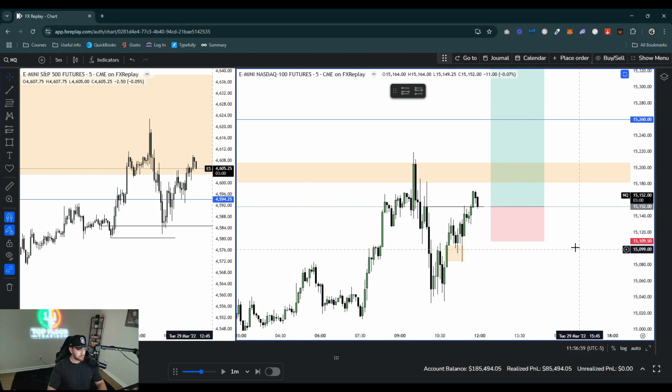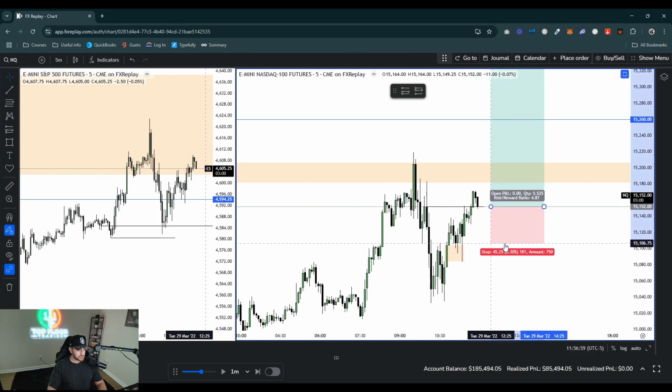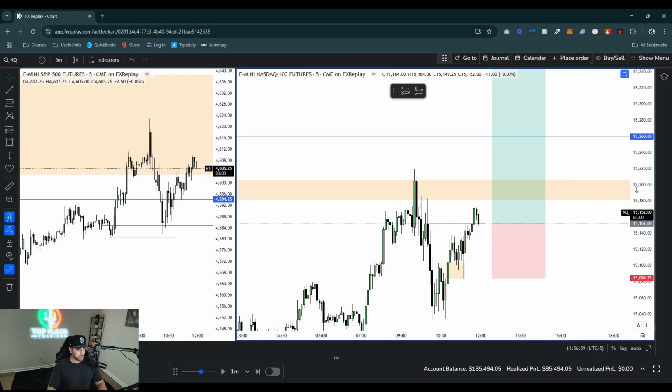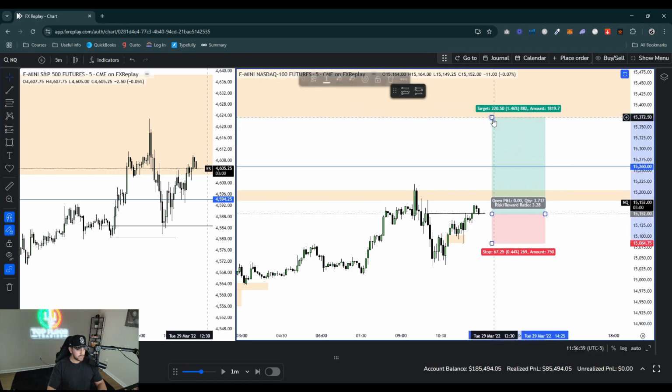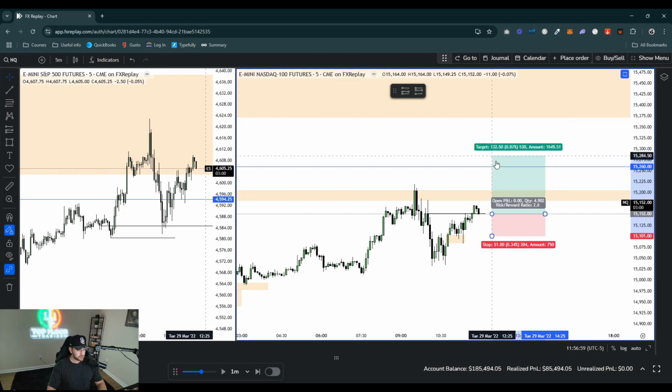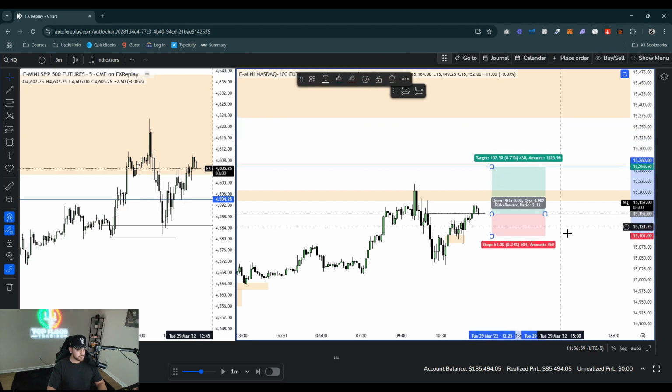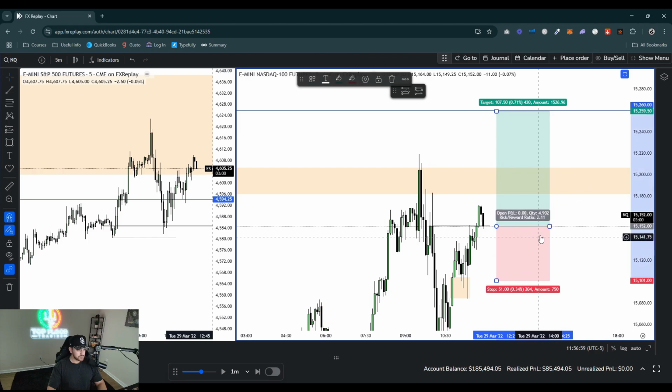So if we go back to the 5-minute, we could look for a change in the state of delivery, which we already got, and we can set our stop. We can either set our stop here, here, or even here. And if we were to run to the daily fair value gap, that is about a 3R. So if we move our stop a little bit higher and just go for this high here, it's about a 2.11R. So let's go ahead and do that.